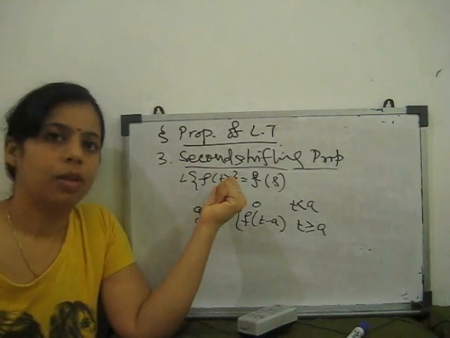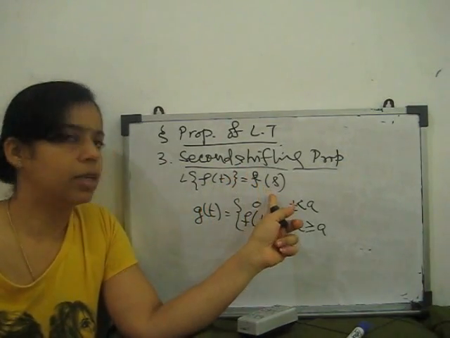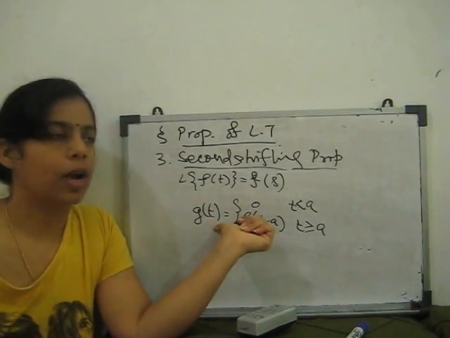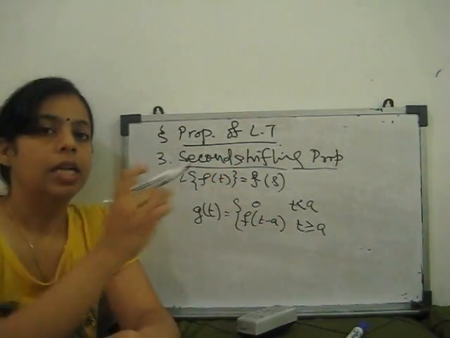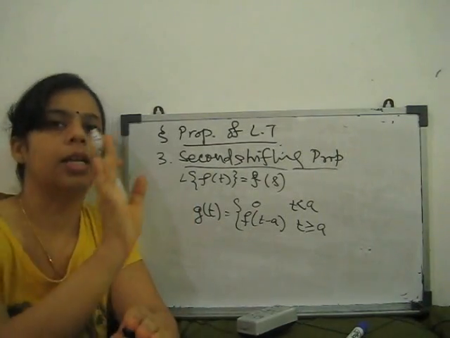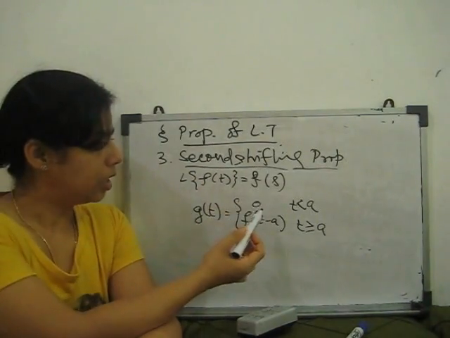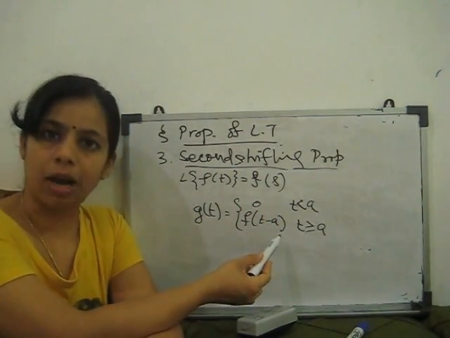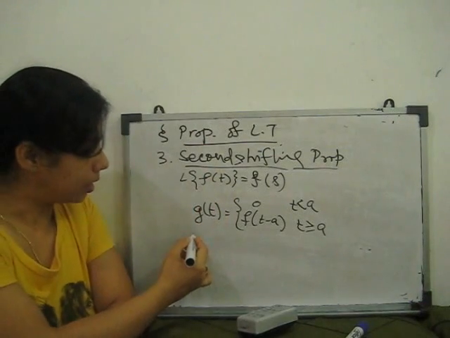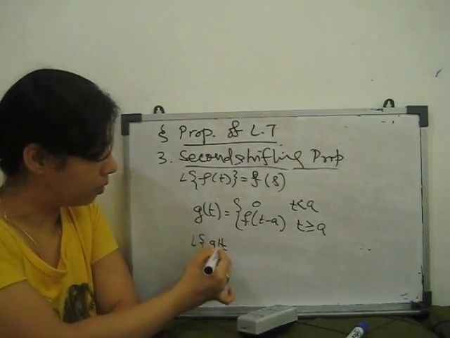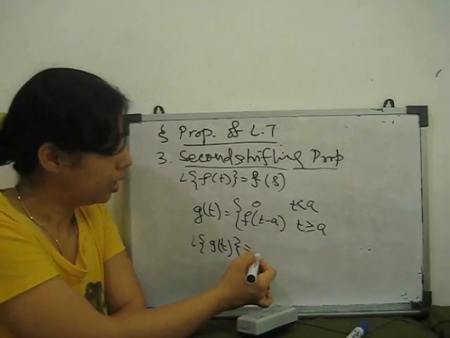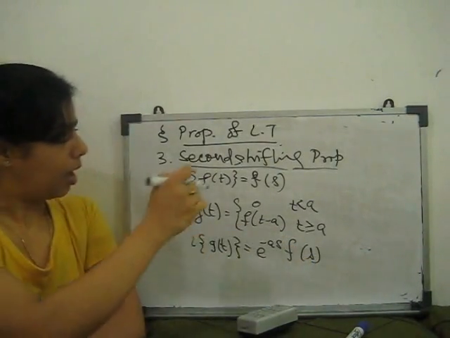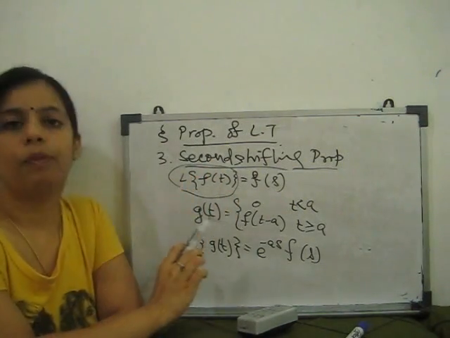If we take the Laplace transform of this function, where the Laplace transform of f(t) is F(s), then we have to find the Laplace transform of g(t) with the use of second shifting. g(t) is one special kind of function related with f(t). What is g? g(t) is 0 for t less than a, and for t greater than a it is f(t minus a). So with the help of second shifting, the Laplace transform of g(t) is e to the power minus as times F(s). F(s) is the Laplace transform of the f(t) function.